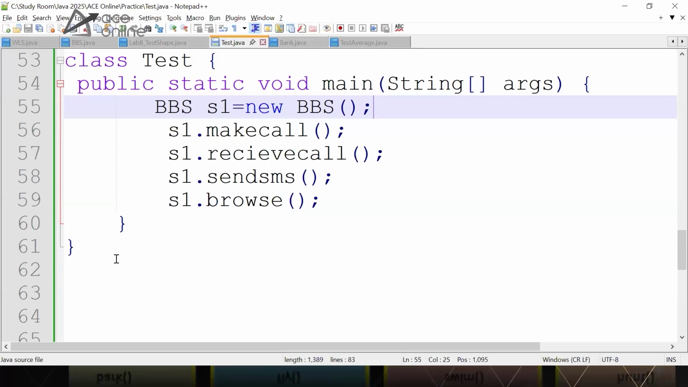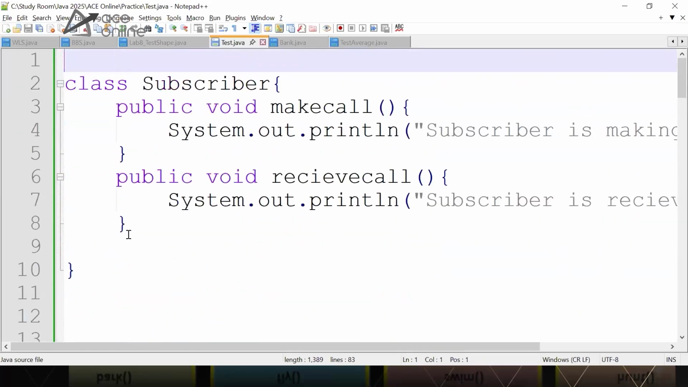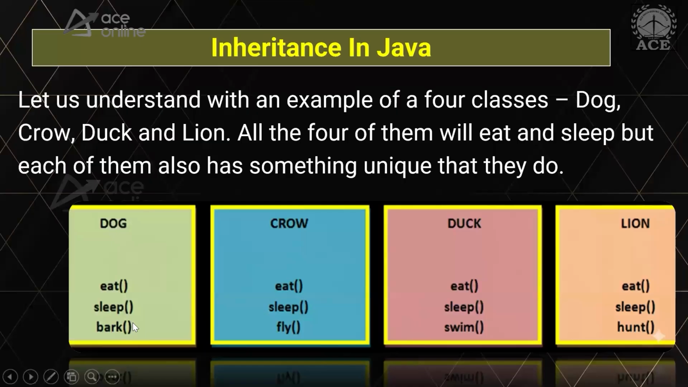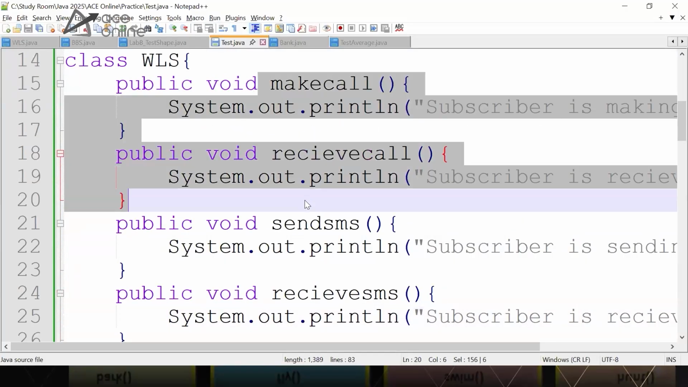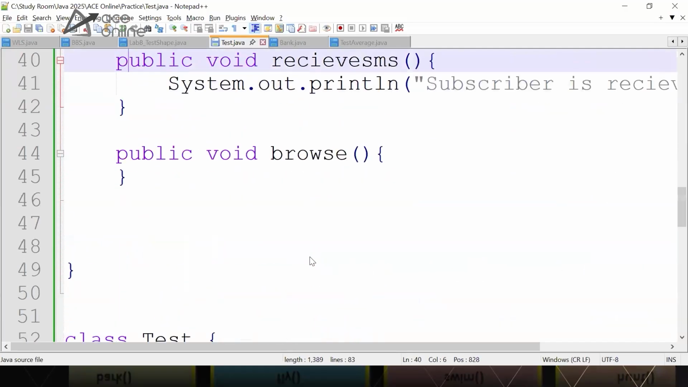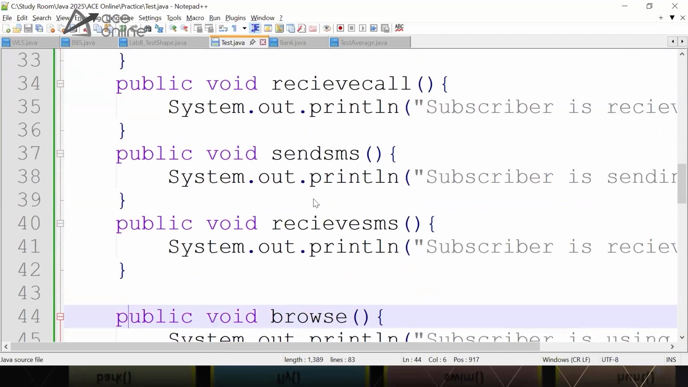Okay, but you see, it took me, I think, more than 15 minutes to write this code. A lot of code we have written, almost 60, 70 lines of code. But do you see the same problem as we have seen here in this diagram? That a lot of code is repeated. You agree with this? A lot of code is repeated. You see make call and receive call getting repeated here. Again, it's getting repeated in BBS. You can see the BBS class is becoming very big because I have this make call, receive call, send SMS, receive SMS. So it's getting repeated.